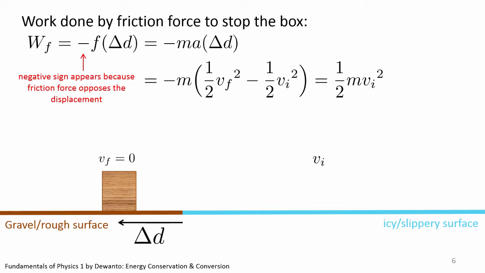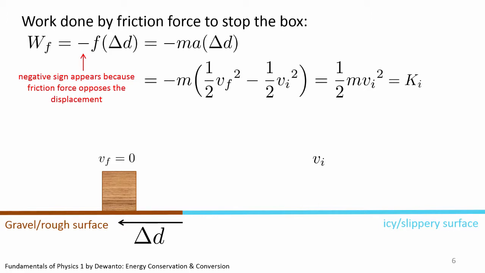If you recall, 1/2 mv squared is the equation of kinetic energy. This was the kinetic energy of the box just before it hits the gravel surface. So what do we learn from this calculation? Well, yes, friction dissipates mechanical energy. In this context, the mechanical energy comes solely from the kinetic energy.